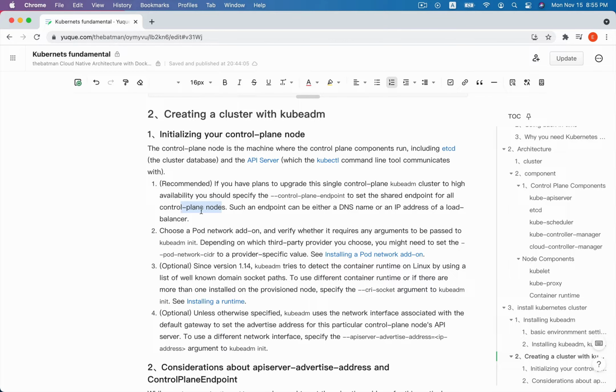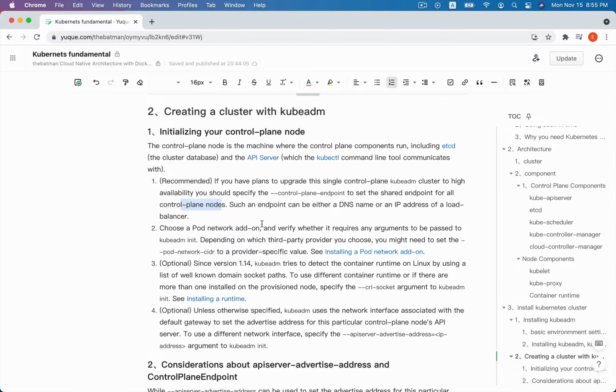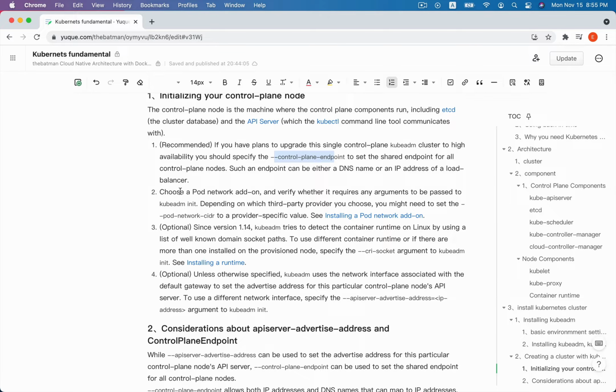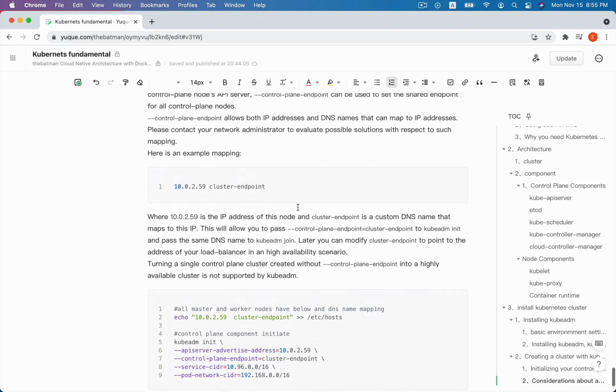So we will include this option in the kubeadm init. Here is the command for the control plane component initialization. First is kubeadm init, and these are the options. This is the control plane endpoint.